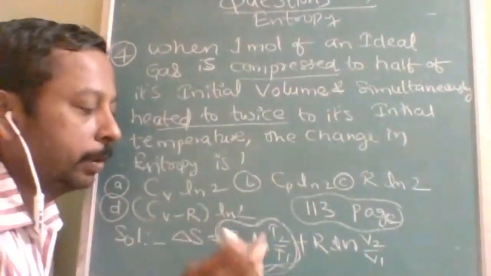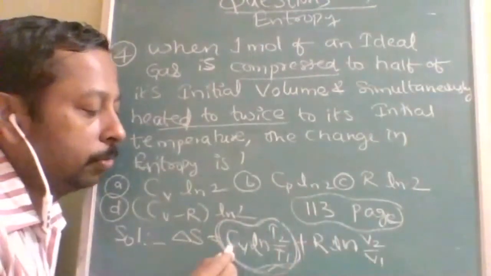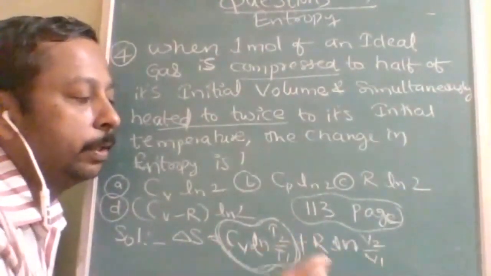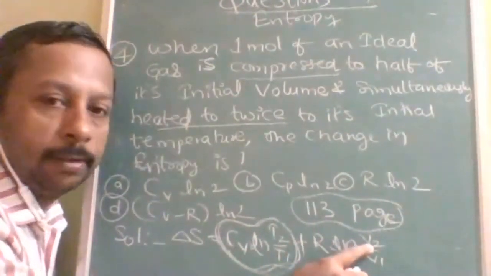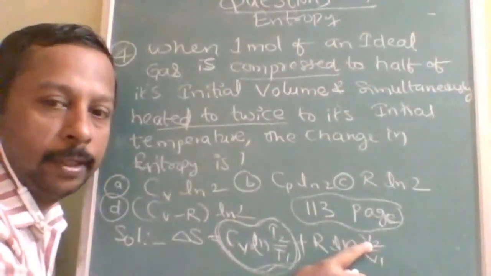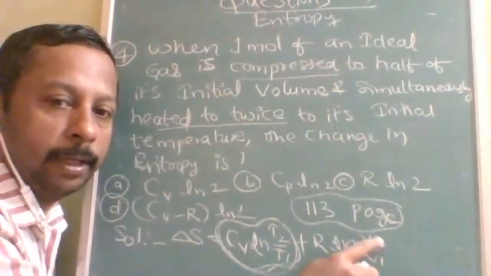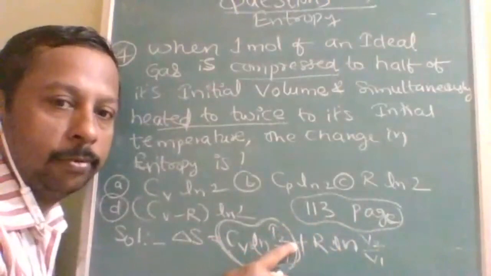So 2T1 gives Cv into ln2 plus R into ln V2 by V1. This will be 2 to the power of minus 1, because V2 is equal to V1 by 2, so 1 by 2. Because of this, ln2 will come here.